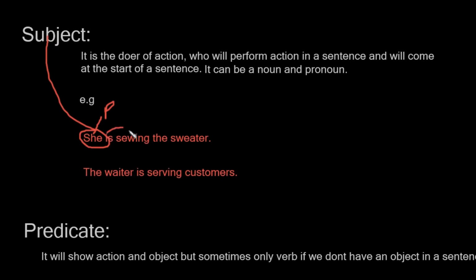Okay, is sewing is a verb phrase. Is is a helping verb, and sewing is a main verb. The sweater is a noun, it is an object. So she is the subject, is sewing is the verb phrase, and the sweater is an object.